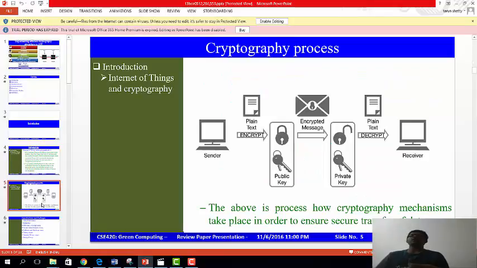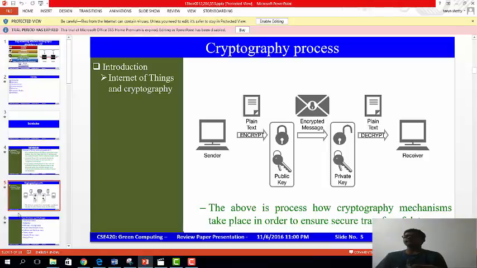Now the cryptography process: how cryptography analysis takes place. First the sender sends the data in the form of a text, that is plain text, and there is a public key which protects this data from being accessed by a third party, and now this is encrypted into another text so that it won't be visible to any third party. Now the encrypted text will be sent to the receiver. The receiver needs to use a private or public key in order to access this information. So the above process is how the cryptography mechanism takes place in order to ensure secure transmission of the data.